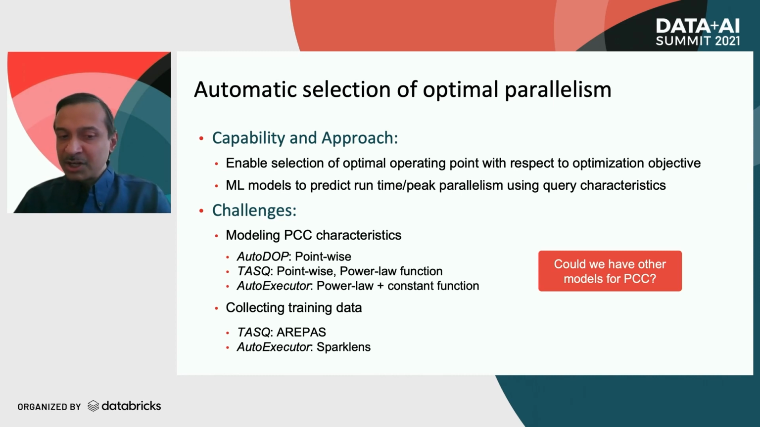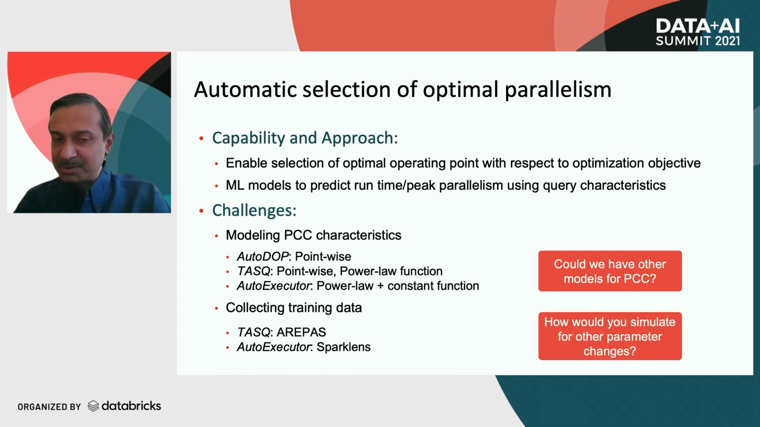However, parallelism may not be the only factor that affects the job's performance. There could be other influential factors, for example, memory capacity, types of joins, etc. How would a simulator handle changes to those parameters? Having such capabilities in the simulator to handle changes to those parameter values as well would be very useful.